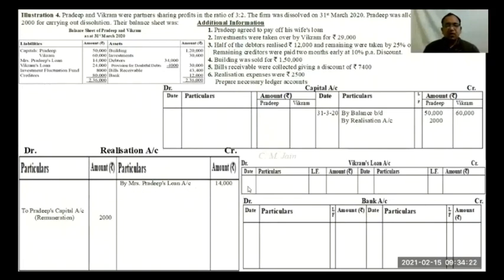Again, remember, whatever amounts we are picking up from the balance sheet amount column will be treated at one place. All amounts that we pick from additional information, all amounts that we pick from outside the amount column of balance sheet will be treated at two places to complete the double entry. So realization, by Mrs. Pradeep's loan 14,000.